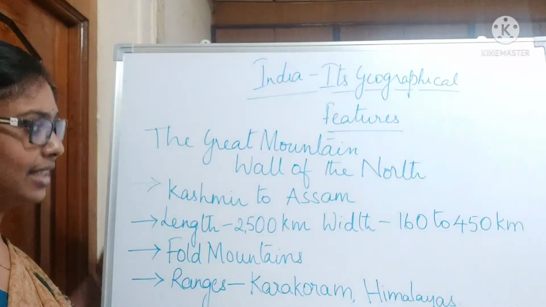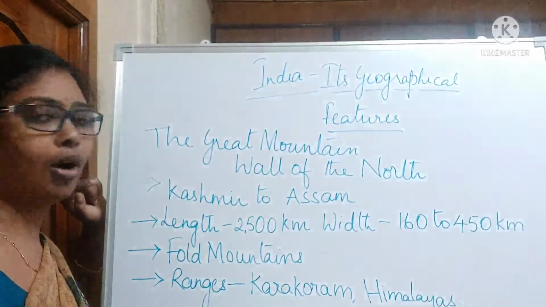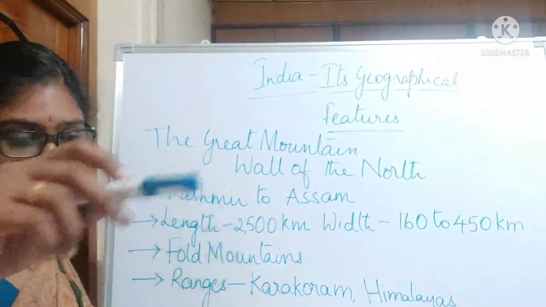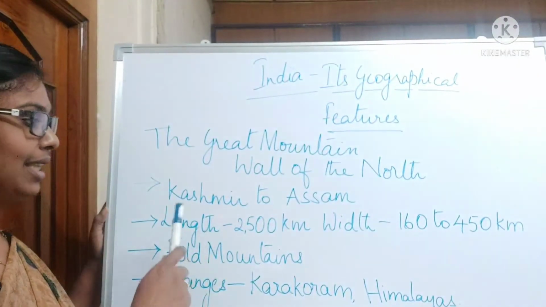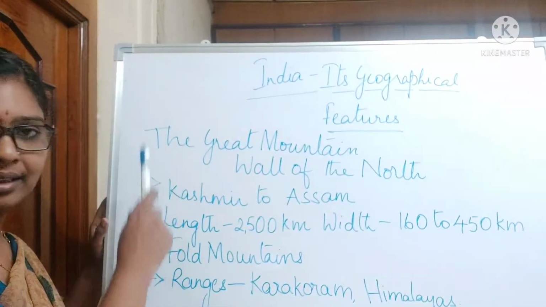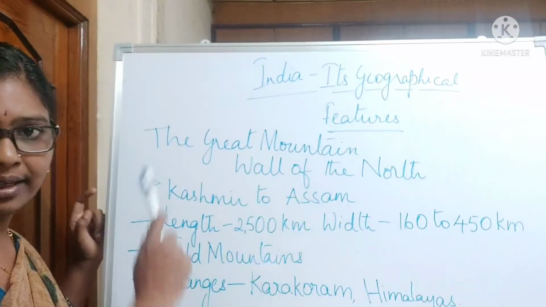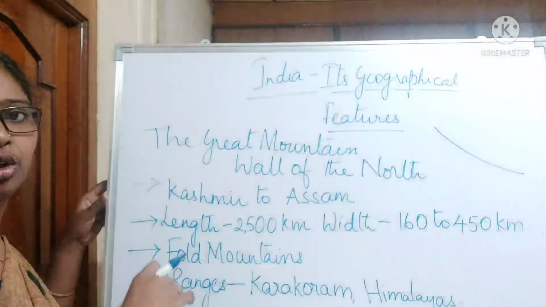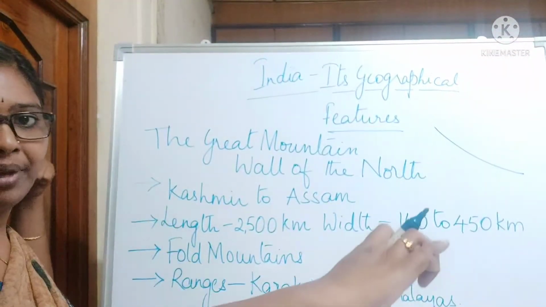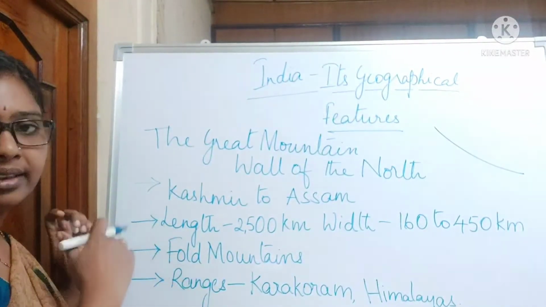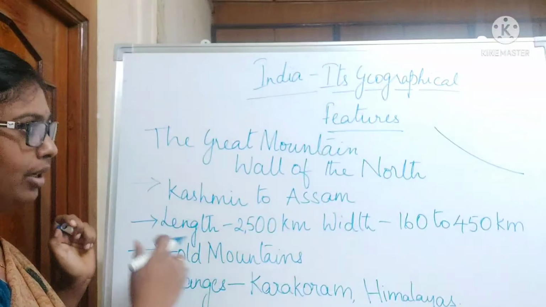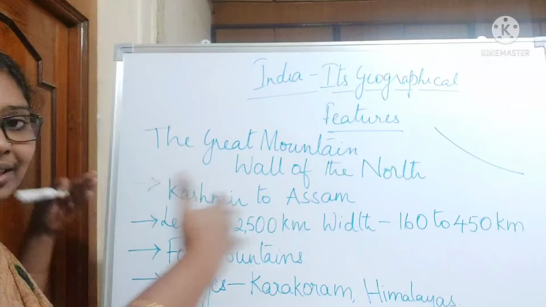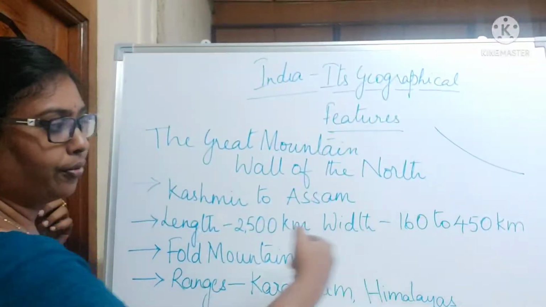Now we are seeing the first physical division, the Great Mountain Wall of the North. The Great Mountain Wall of the North means the Great Himalayas. So these Great Himalayas extend from Kashmir in the west to Assam in the east, such a big chain. And the length of this Great Mountain Wall is 2,500 kilometers and the width is 160 to 450 kilometers.